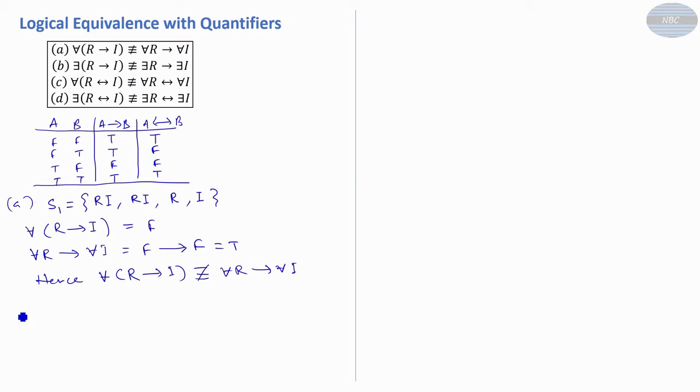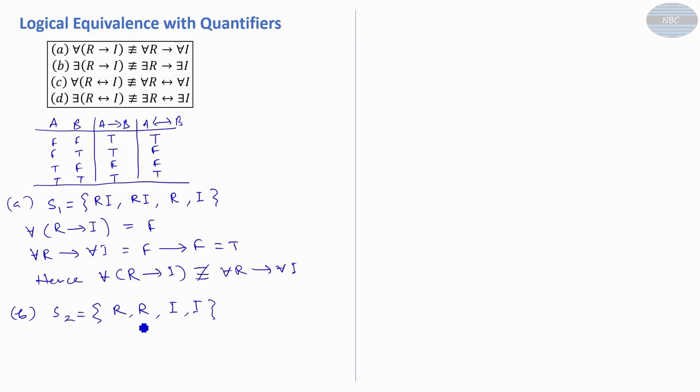Then come to the second. In the second we take another universe of discourse S2. Here we have the same 4 persons, 2 persons are rich and another 2 persons are intelligent.